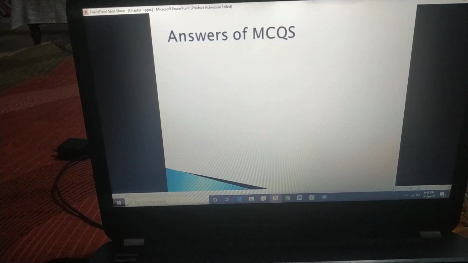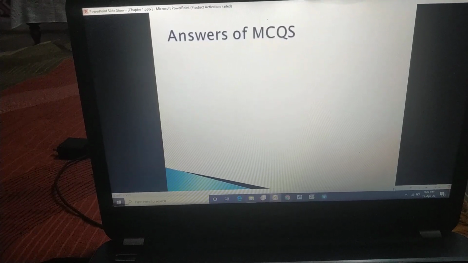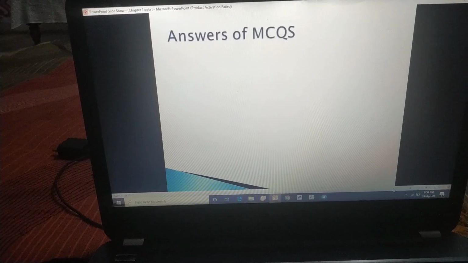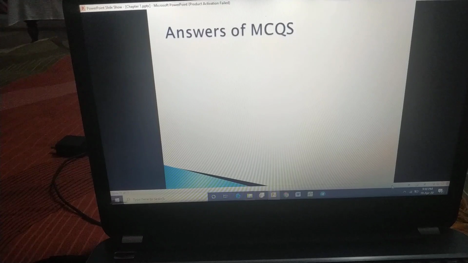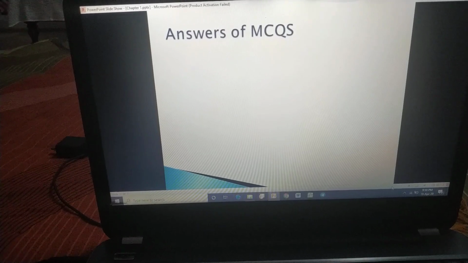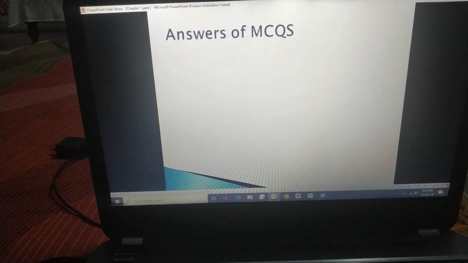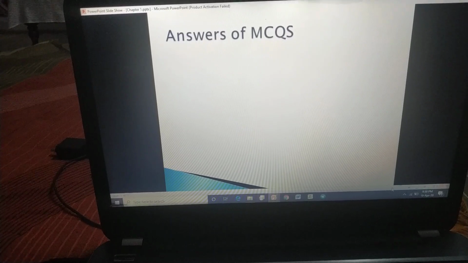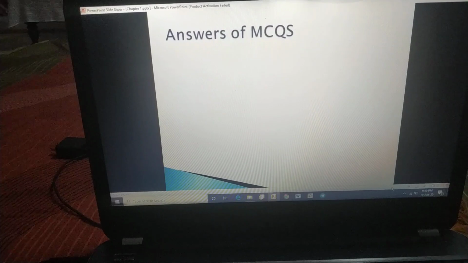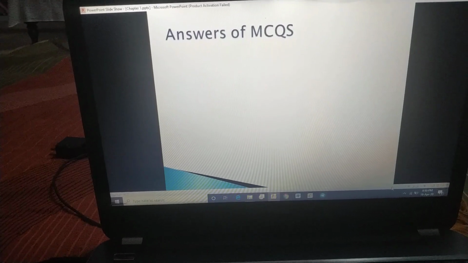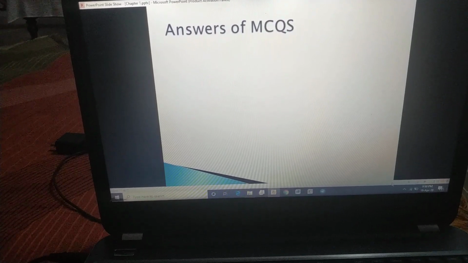Now the next one is: what is the cell wall in plant cells made of and what is its function? Yes, beta. The cell wall is made up of cellulose and its function is to provide support and rigidity to the plants.